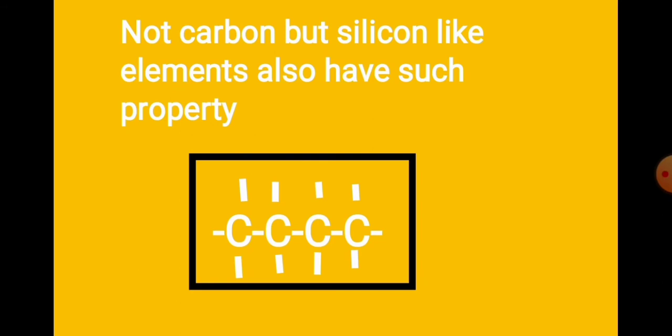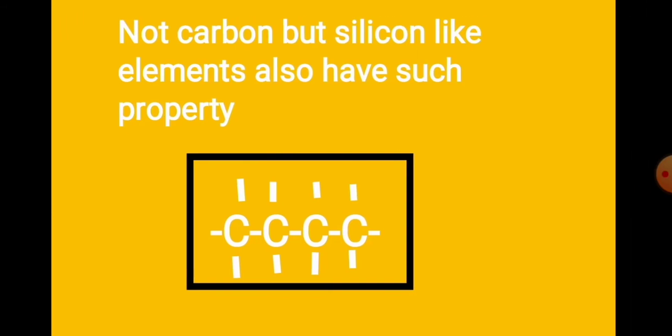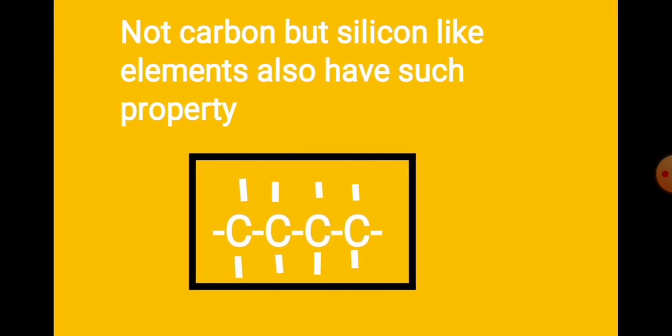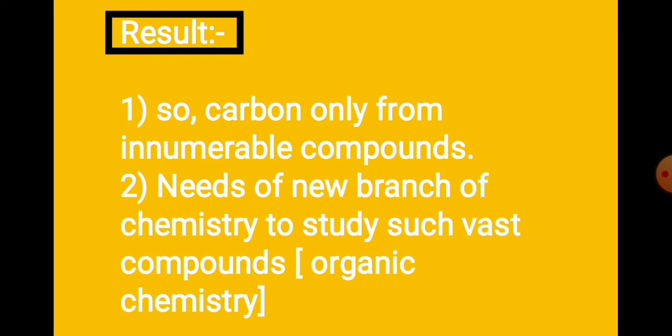Okay, if you want to know why only carbon forms such an enormous number of compounds due to the property of catenation, and which factors are important to determine it, the link is given in the description. I strongly recommend seeing this video. So basically, silicon-like elements can also show it, but they do not have such a vast tendency like carbon. They show only a little of the catenation property.